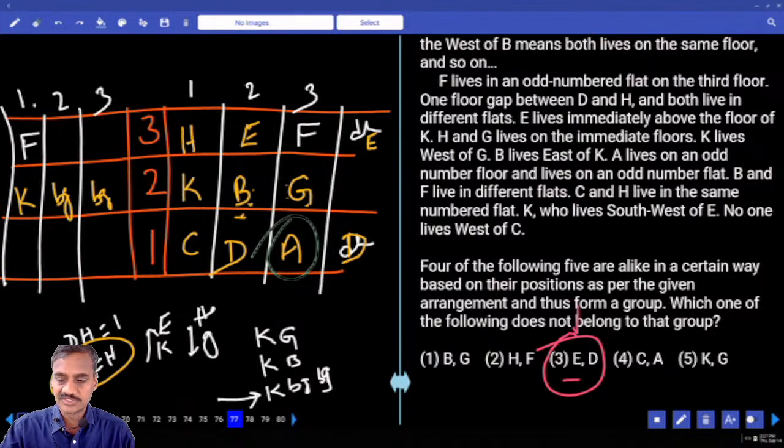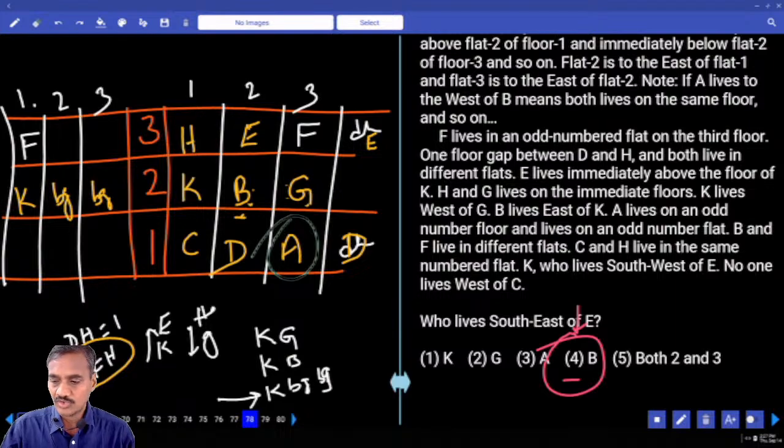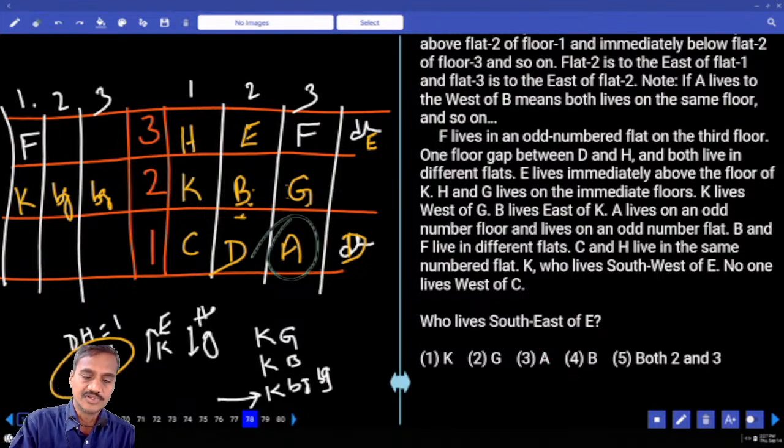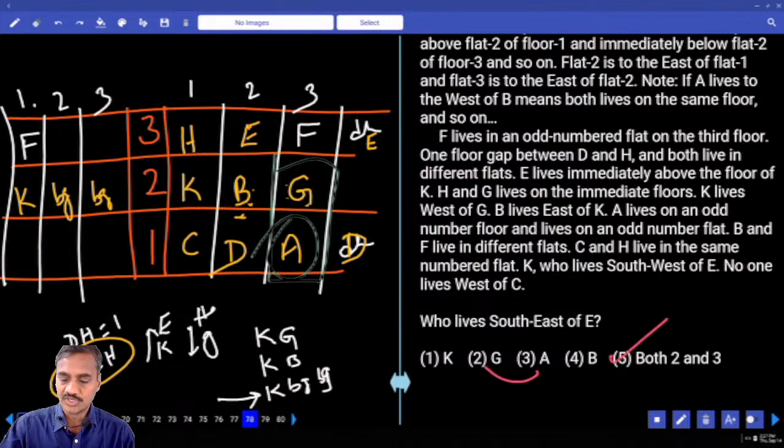K, E and D in the same flat. Choice 3, 77. Then 78. And who lives to the southeast of E? Now E is southeast, G and A. Either G or A, either 2 or 3. Choice 5, question number 78.